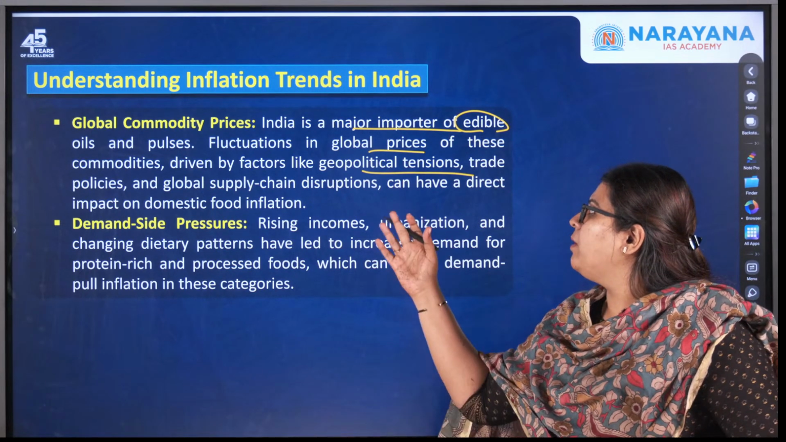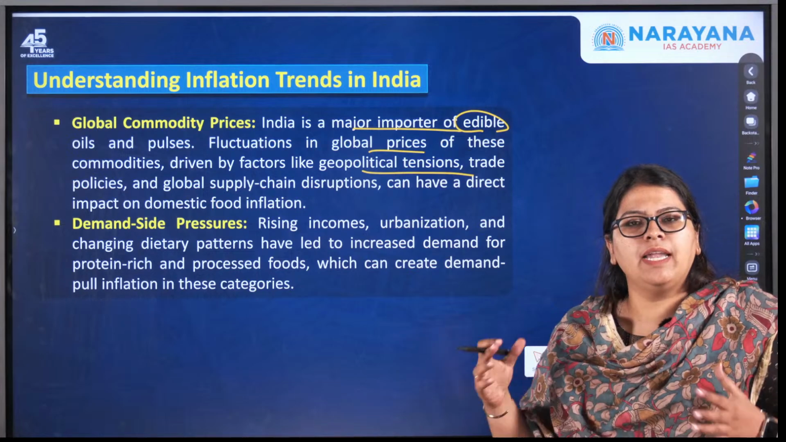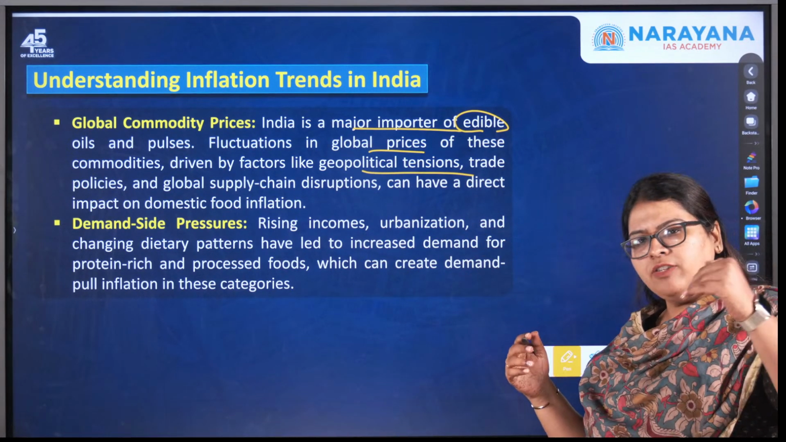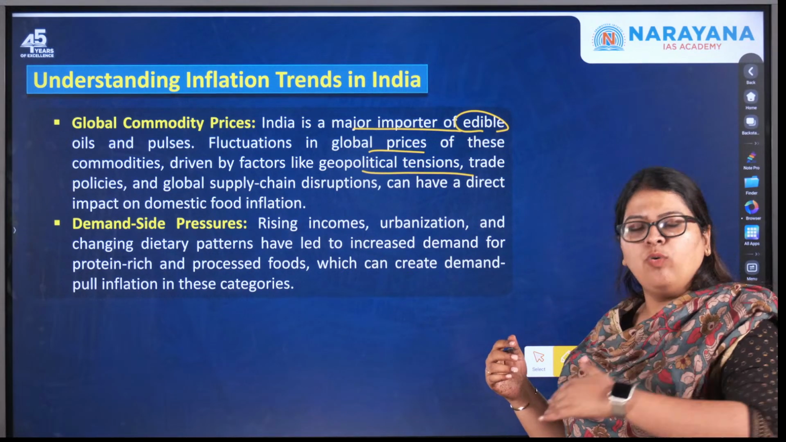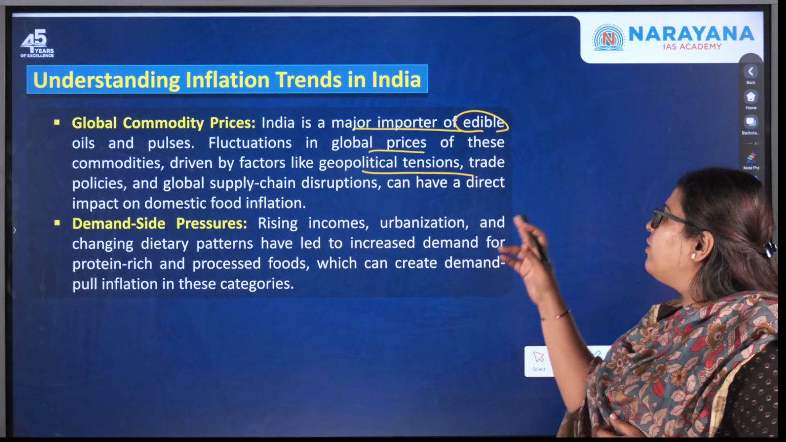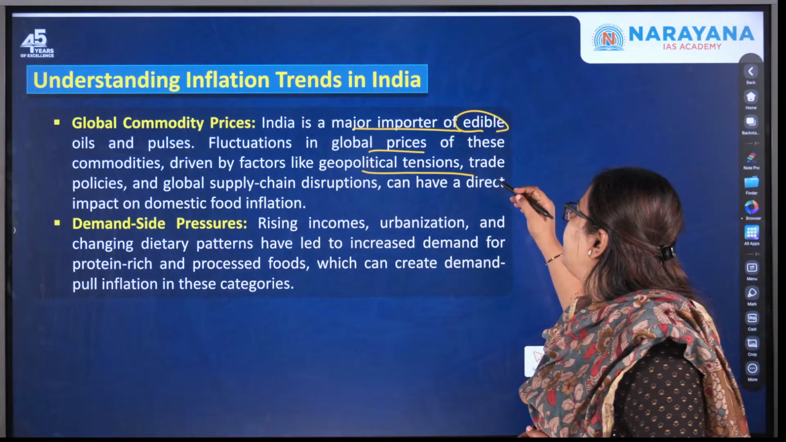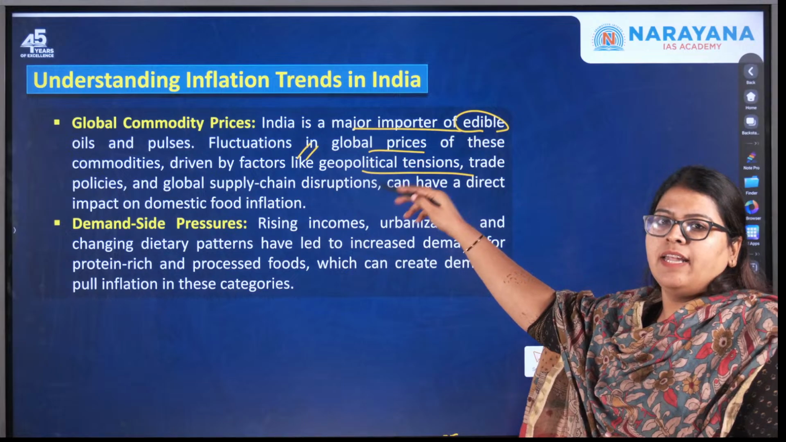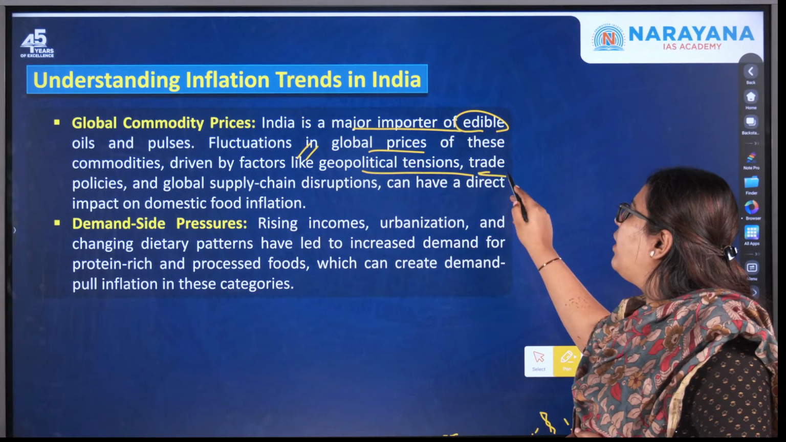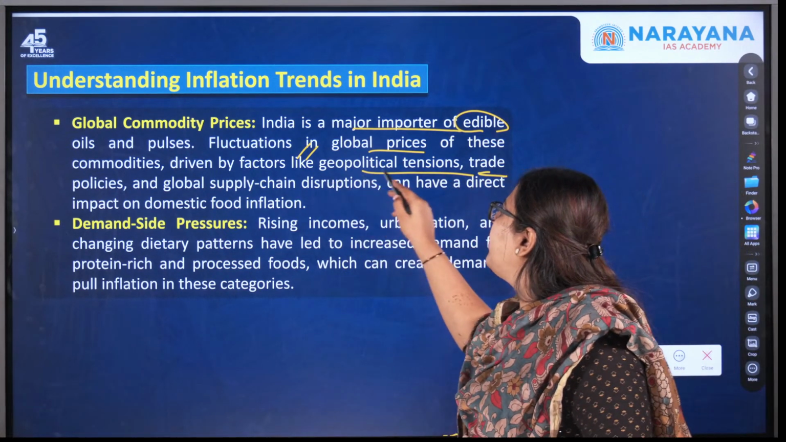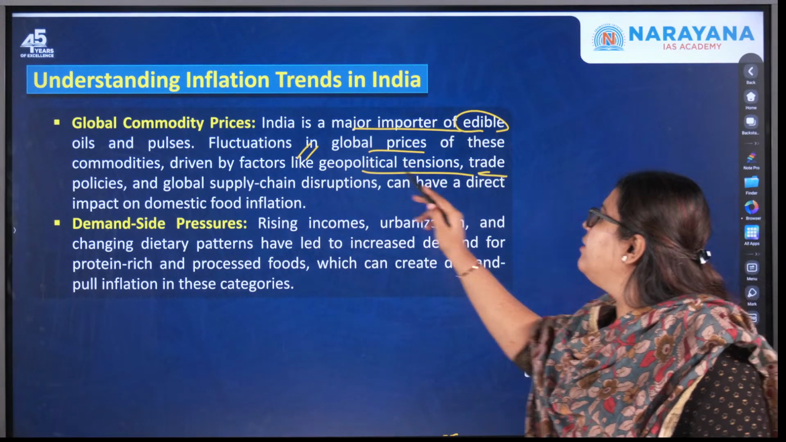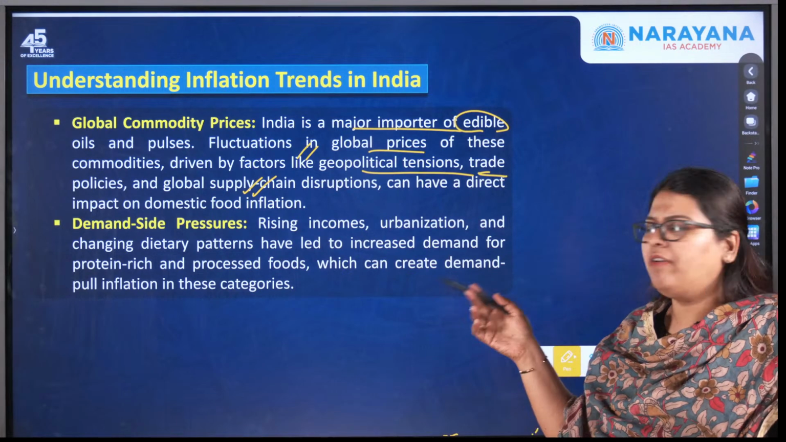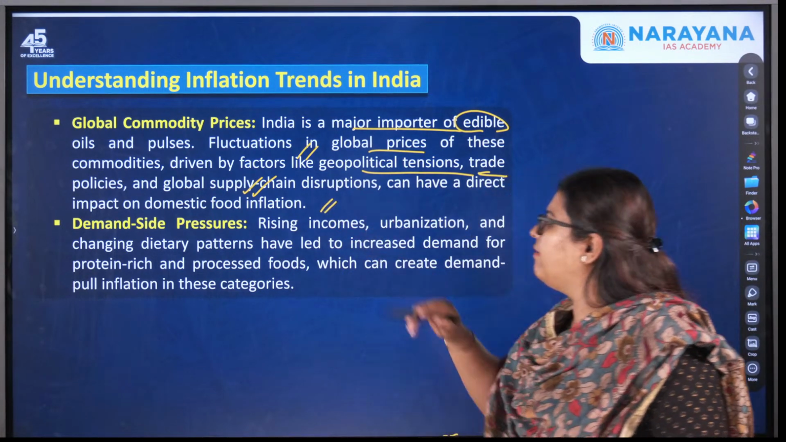Since we depend on a lot of oil and pulses from these areas, and most of the imports happen only through those sea lanes, when that happens there is fluctuation and a hike in prices. This is driven by factors like geopolitical tension, trade policies, and global supply chain disruptions, and it can have a direct impact on domestic food inflation as well.